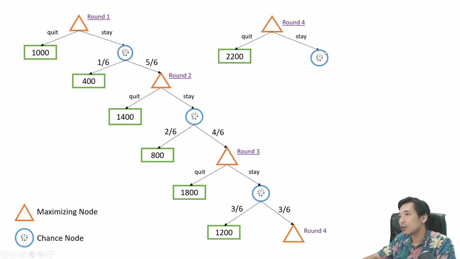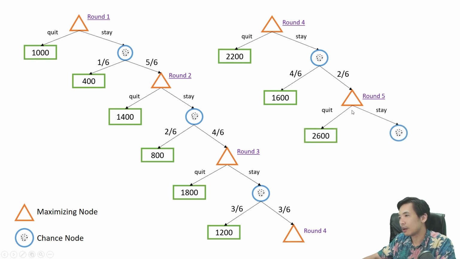So if you stay, you will meet another chance with a slimmer chance to survive. This time you will get a 4/6 probability you will end the game, and only 2/6 that you will survive to go to round 5. In round 5, again, similar action. You will have two options, quit or stay.